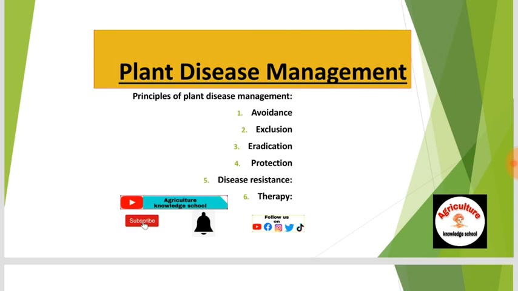Today we will discuss the important topic of plant pathology, which is plant disease management. It is a very important topic of plant pathology. So, principles of plant disease management. There are 6 principles of plant disease management. First is avoidance, second is exclusion, third is eradication, fourth is protection, fifth is disease resistance, and sixth is therapy. All diseases are managed by these 6 principles. So, let's start.